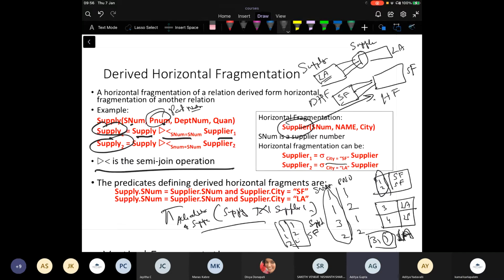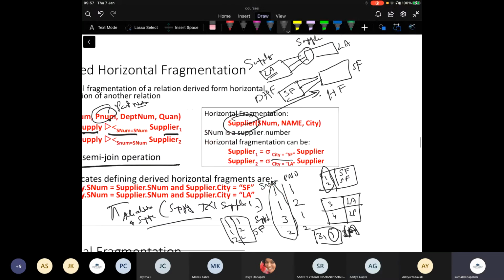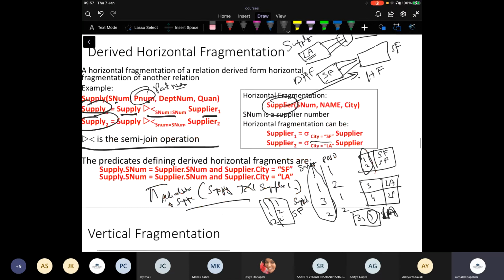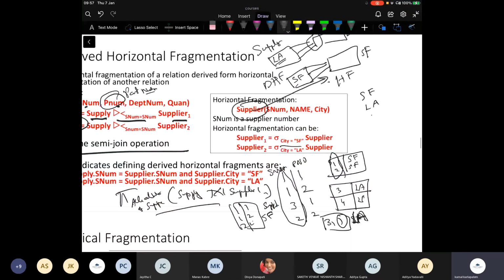Sir, in this, suppose if there are more than two cities, then it will be divided into that number of chunks, right? Yes. So maybe, maybe not. For example, let there be San Francisco, Los Angeles, and New York, right? I can have one fragment where I can say city is equal to San Francisco or city is equal to New York. It depends on the query and on the fragmentation scheme, how you fragment it, right?